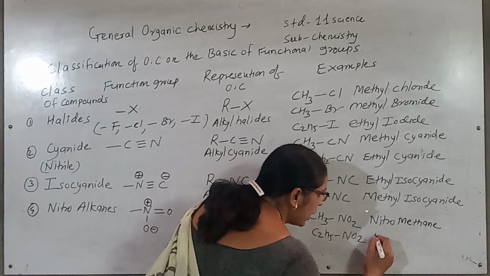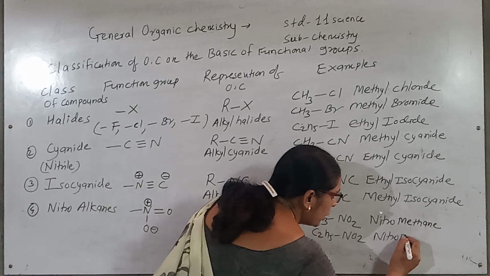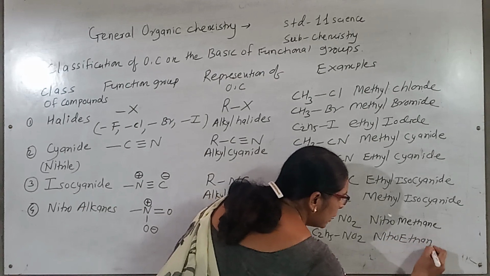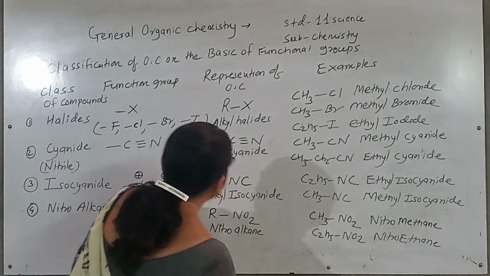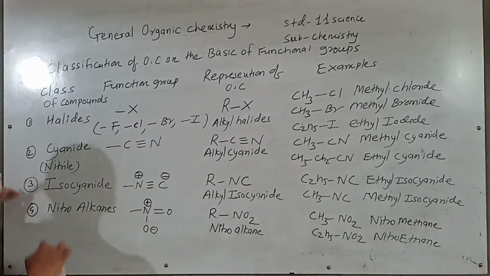C2H5NO2 is called nitroethane. Like this way, these 4 classes of compounds we consider.